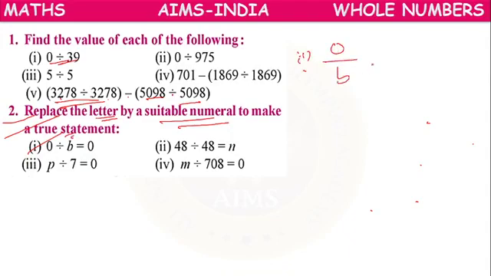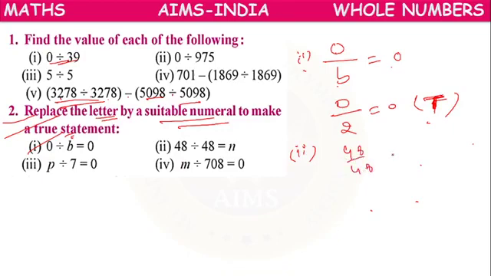0 divided by B equals 0. We want to make it a true statement. 0 divided by any number equals 0. So in the place of B, we can keep any number. 0 by 2 equals 0. It will become a true statement. Next.